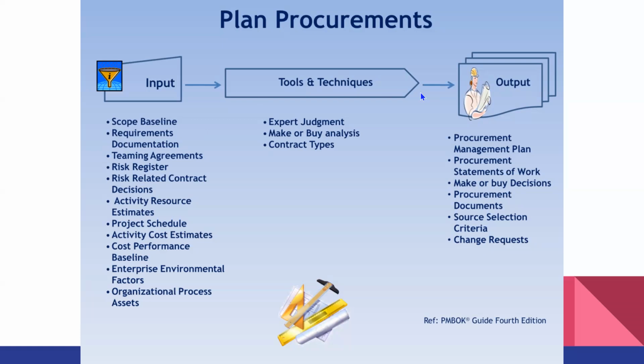You need specific input before you can produce a specific output. For example, a scope baseline, you might ask your team whether it's already approved by the relevant stakeholders. And then there is a backup document, requirement document, maybe the result of interview, some drawing, some analysis is also needed.